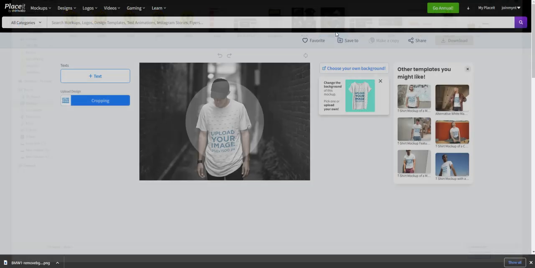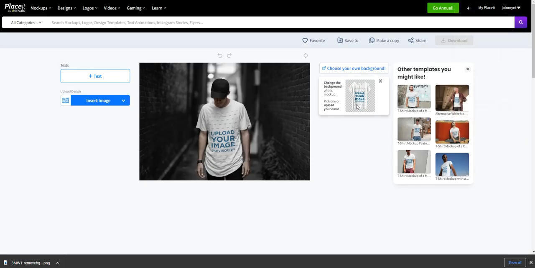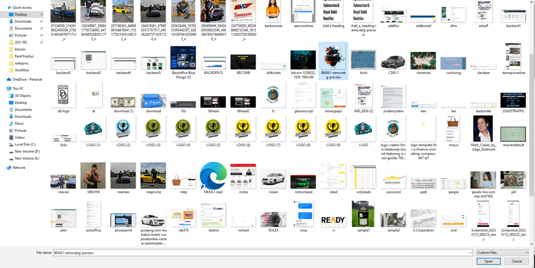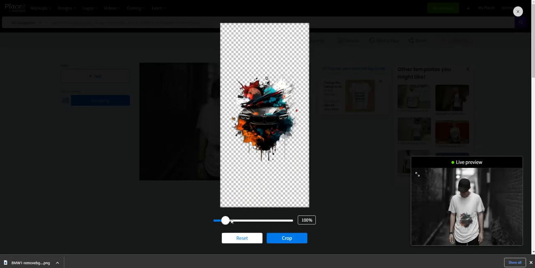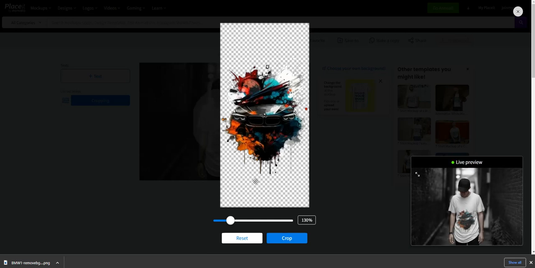And then I'm going to grab that image right there. Whoop, that isn't the one I want. Hang on one second. We want to do the one with the no background. All right, here it is. And then you can actually make it bigger too. So I can take this shirt and make it as big as I want.